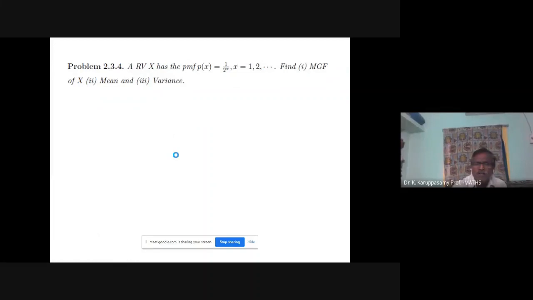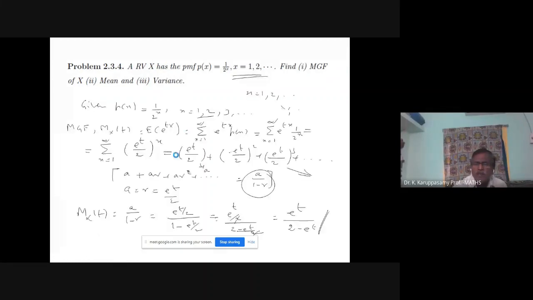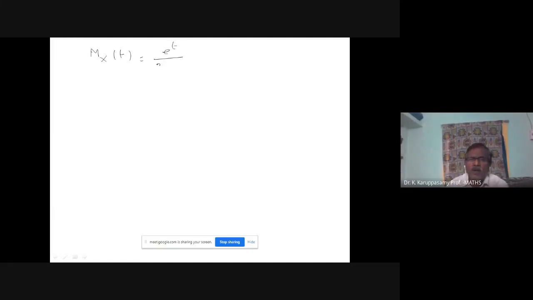So now let us find out mu1 dash, mu2 dash. The moment generating function we have obtained is e power t divided by 2 minus e power t. Up to this we have solved it. I am going to find out mu1 dash.